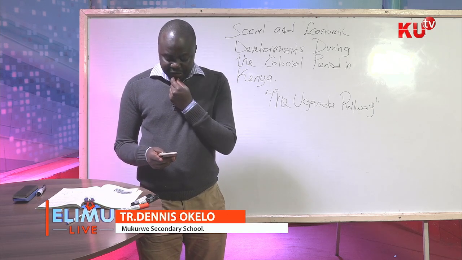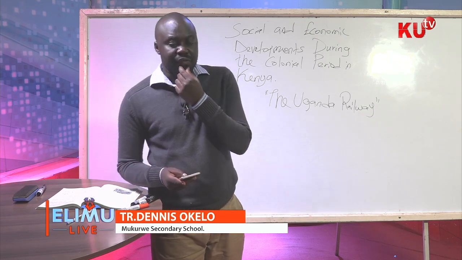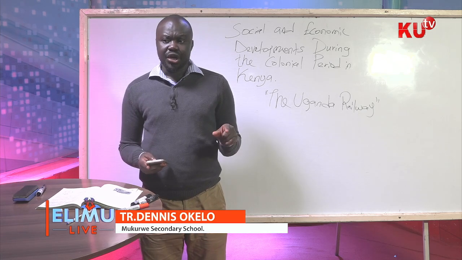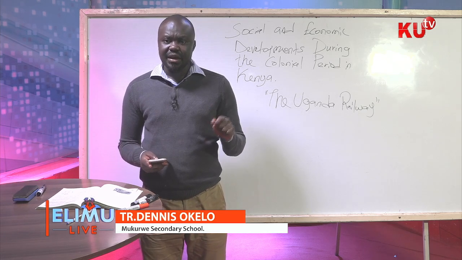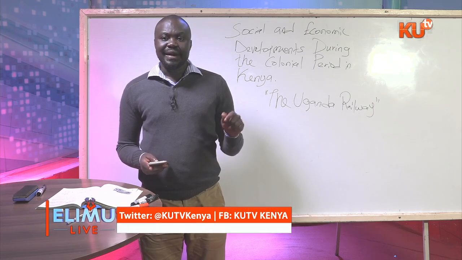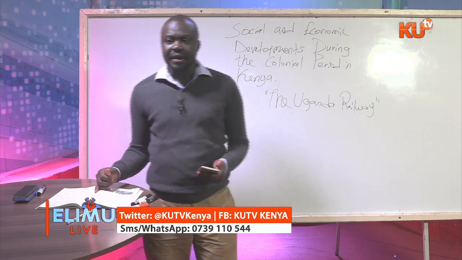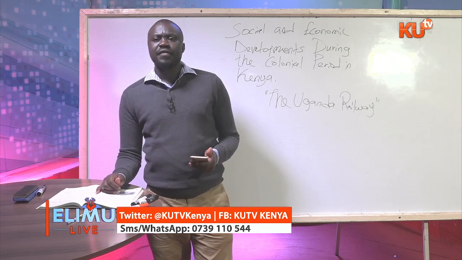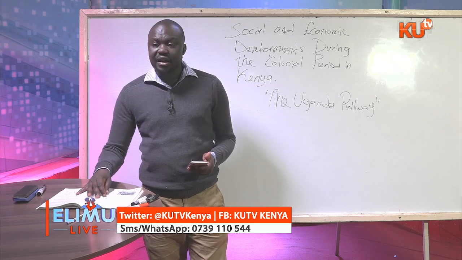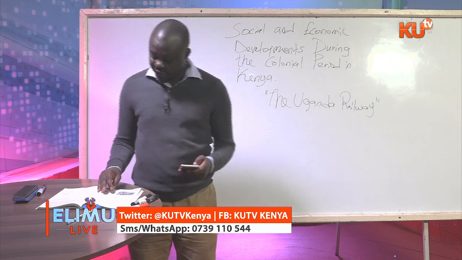Then attack by lions. Between the towns of Voi and Taita Taveta is the Tsavo National Park. When the railway workers reached Tsavo Forest, they were attacked by man-eating lions. There's a whole documentary that has been done on how a lot of these Indian workers were killed and how soldiers had to be imported from Britain just to come and solve this menace.